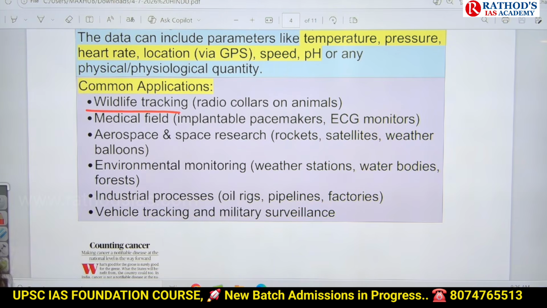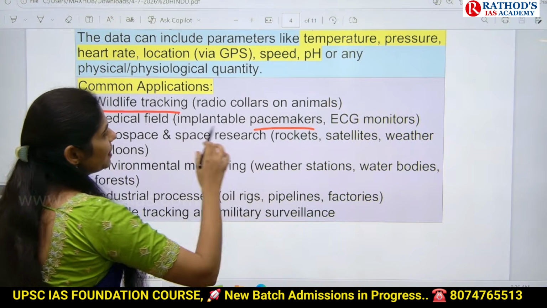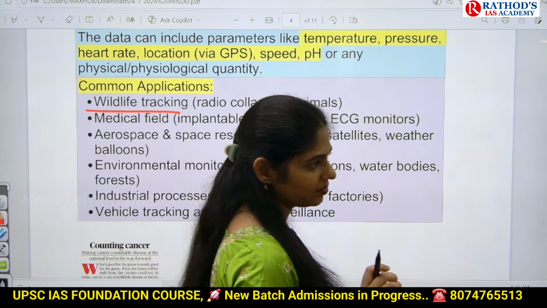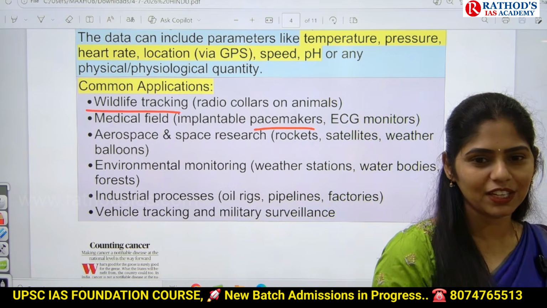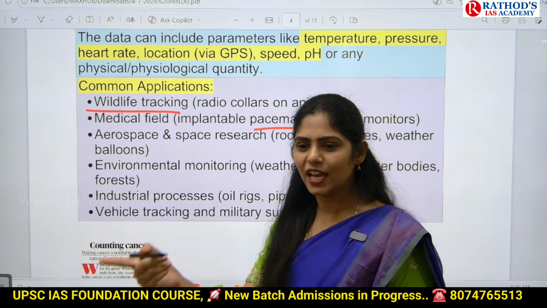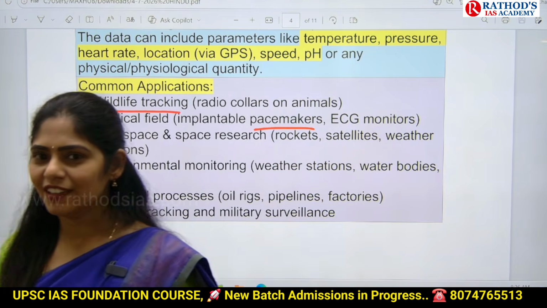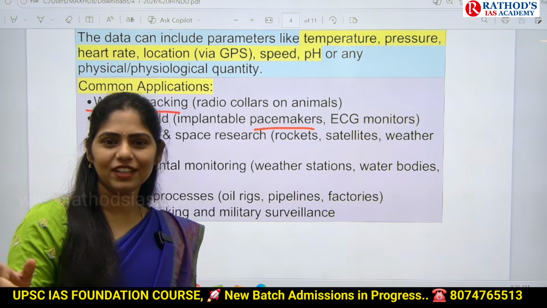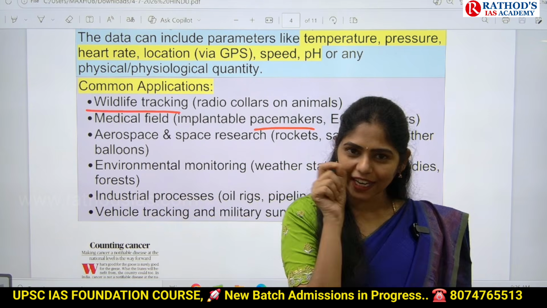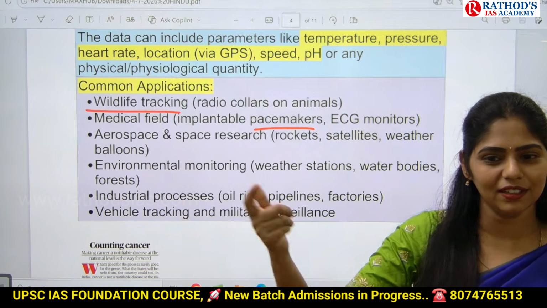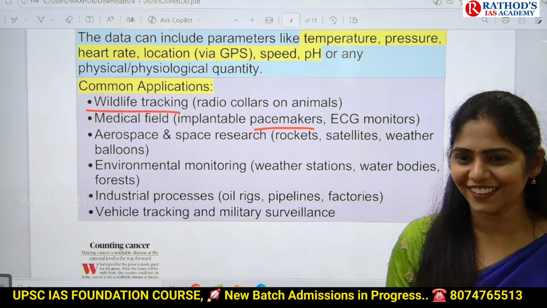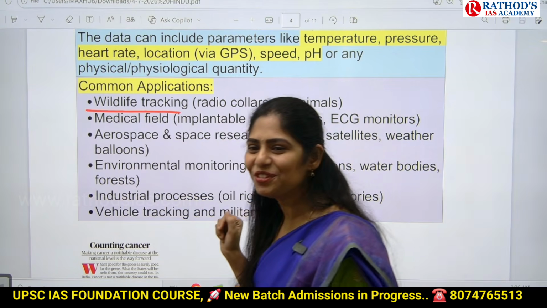And next one is in the medical field, we can use it in pacemakers. You know these pacemakers? Have you seen the movie Vivekam of Ajith? There is one woman, she is a hacker, an ethical hacker. Her lover has a heart-related problem. For that, he has a pacemaker. By tracking that pacemaker, in the investigation, they find his location. No idea? You have to see that kind of movies.